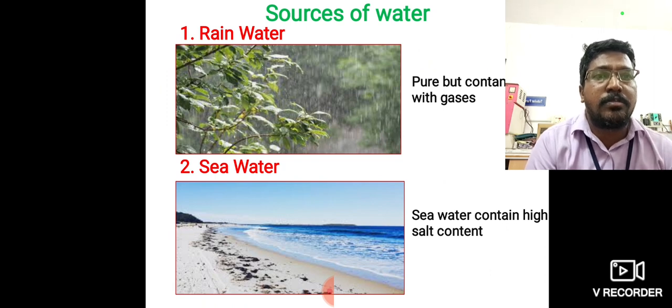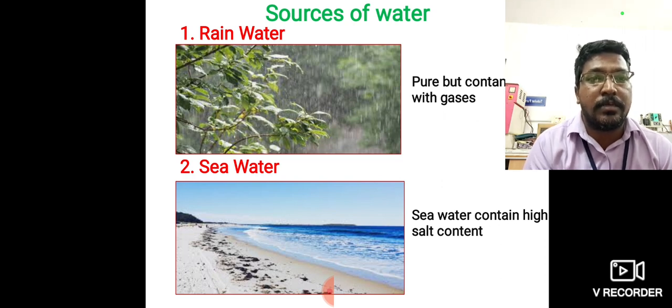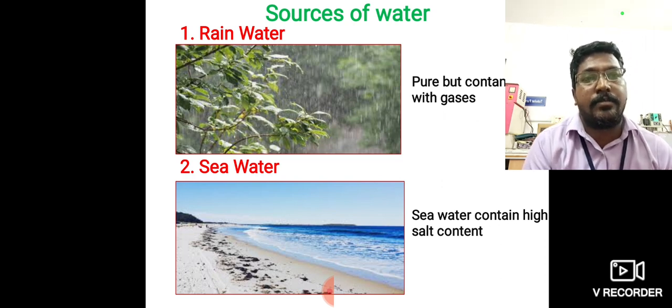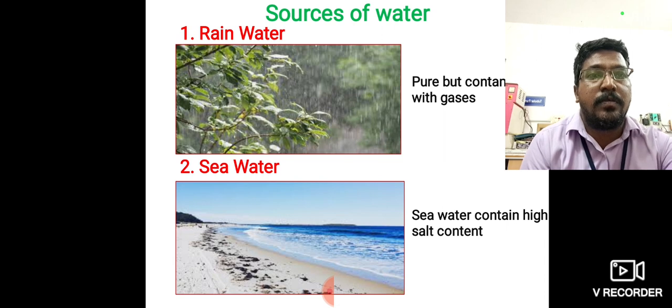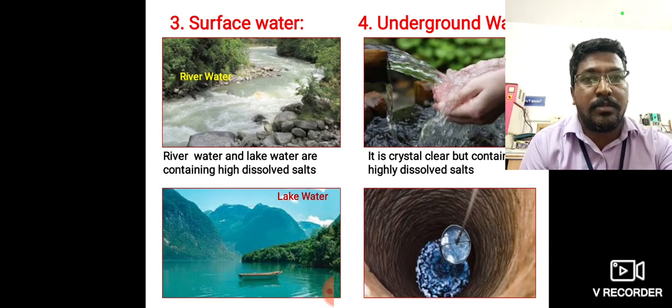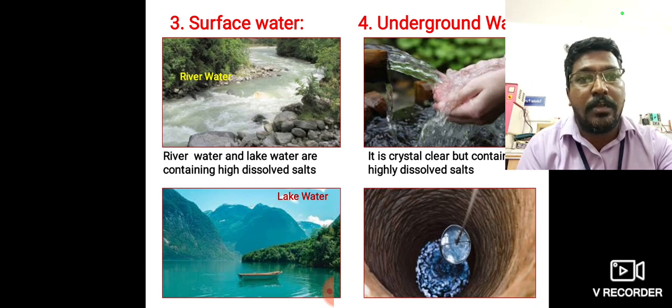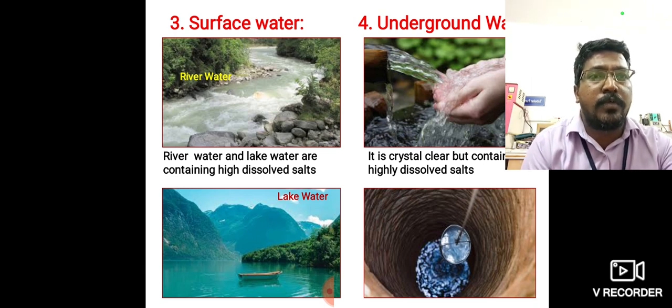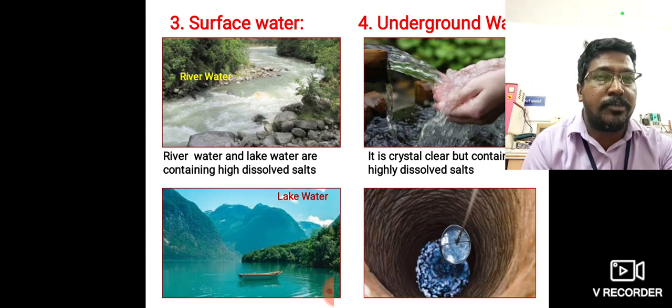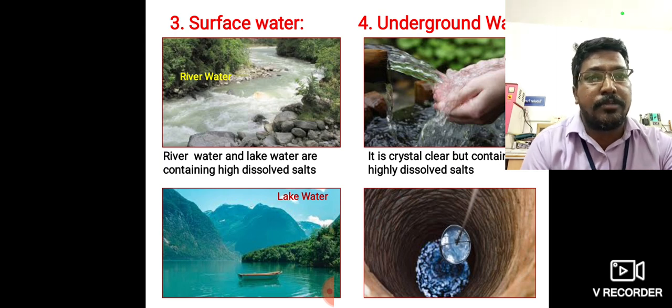So this figure shows the first one, rainwater. Second one, sea water. Sea water contains high salt content. Third one, this figure shows the surface water: river water first, and then lake water. Fourth one, underground water. Well and spring water are examples of underground water.